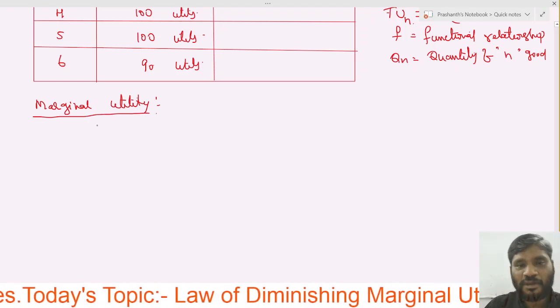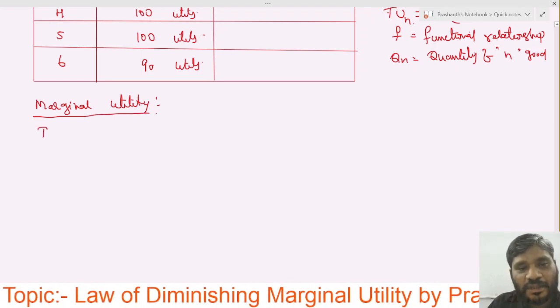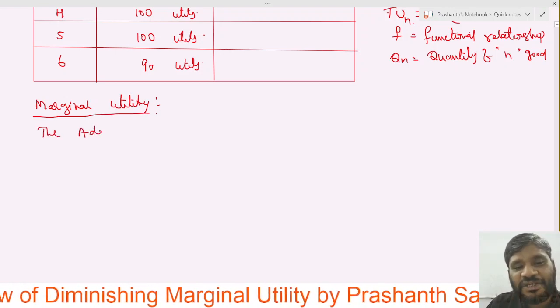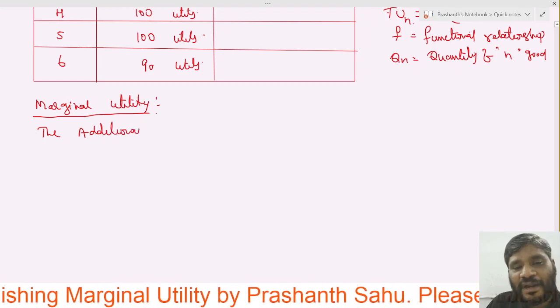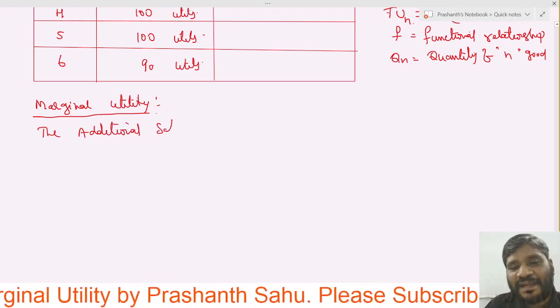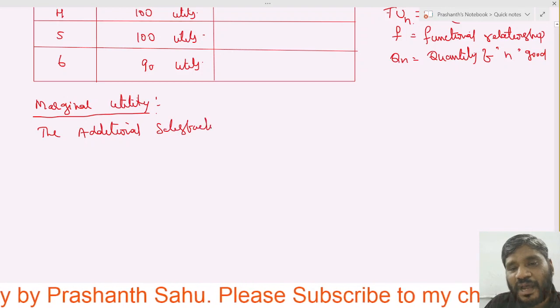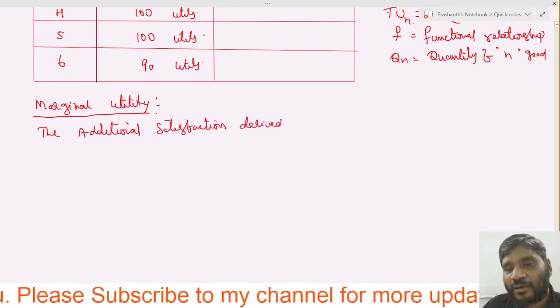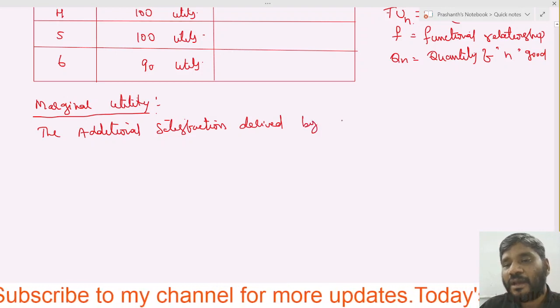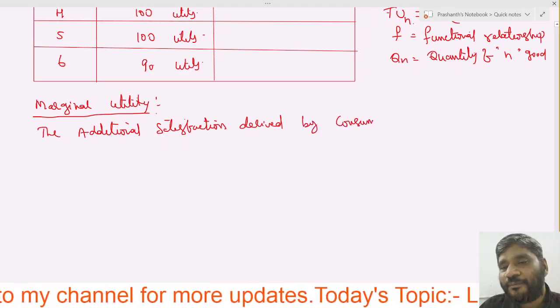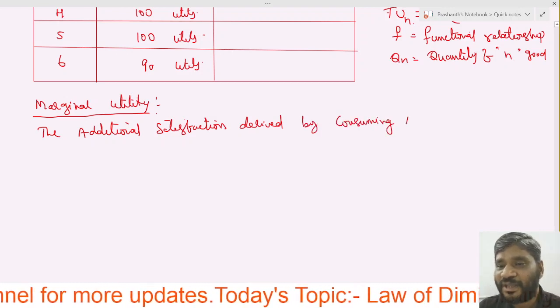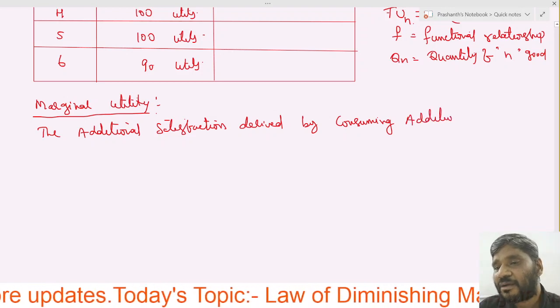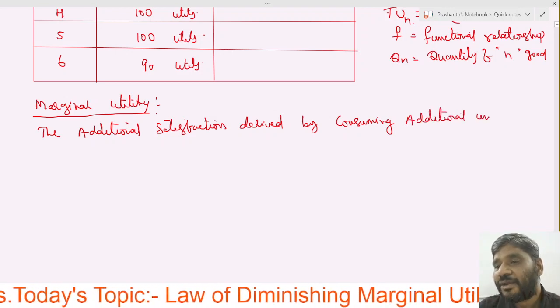Marginal utility means the additional satisfaction derived by consuming additional units.